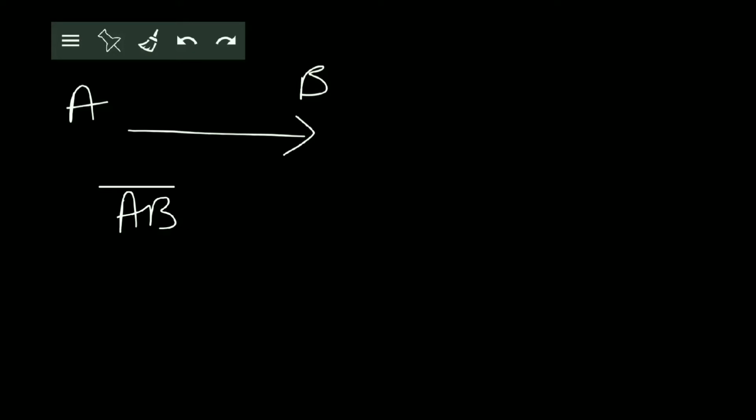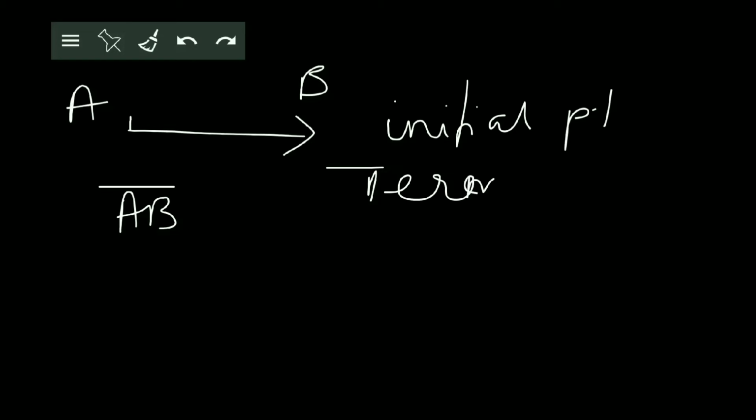So in vector AB bar, A is called the initial point and B is called the terminal point. B is the terminal point of the vector. So a vector has initial as well as terminal point.